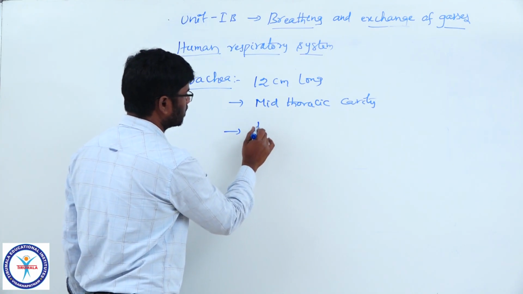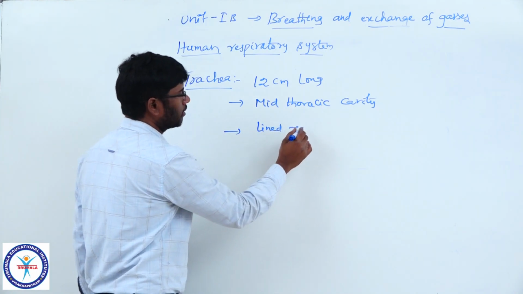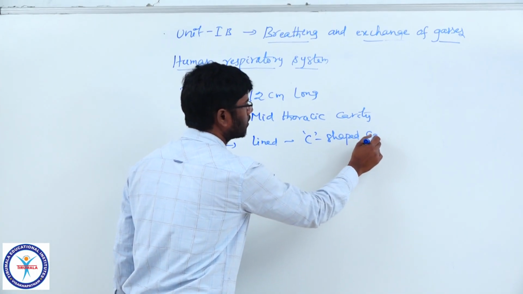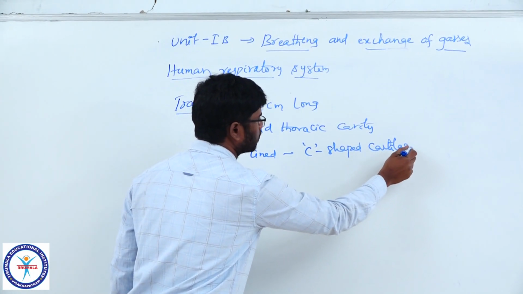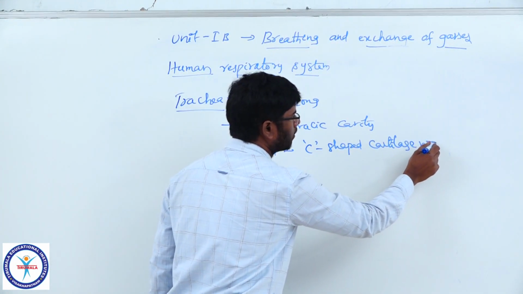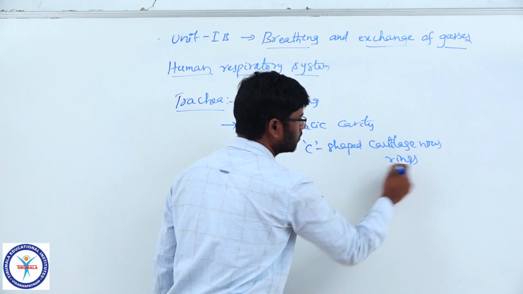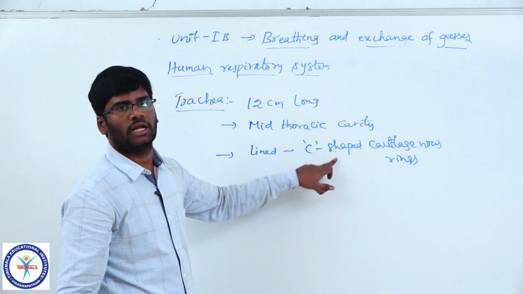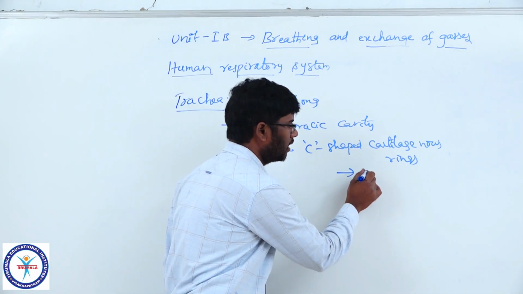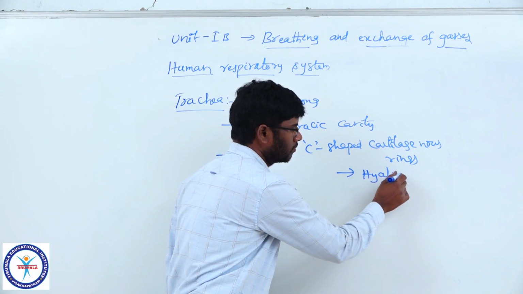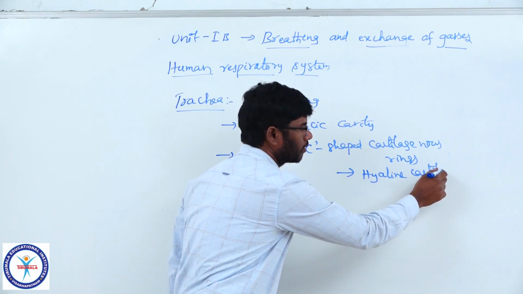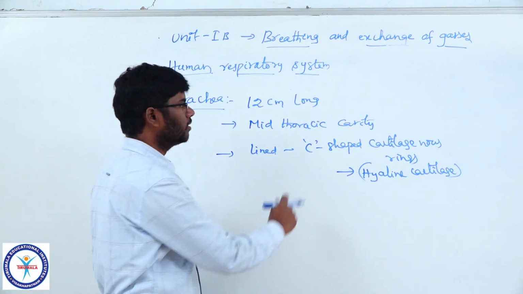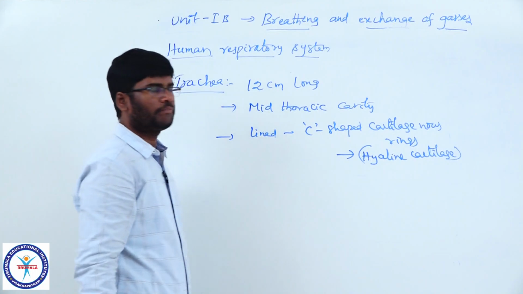The trachea is lined by C-shaped cartilaginous rings. What kind of cartilage is seen in the wall of the trachea? It is a type of hyaline cartilage. C-shaped cartilaginous rings mean these rings are incomplete dorsally.